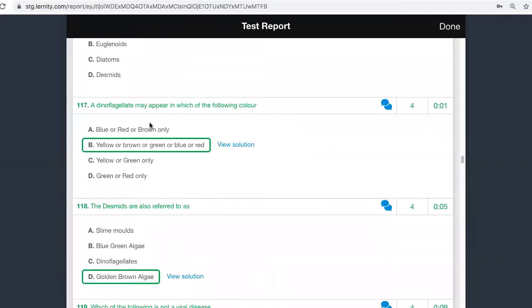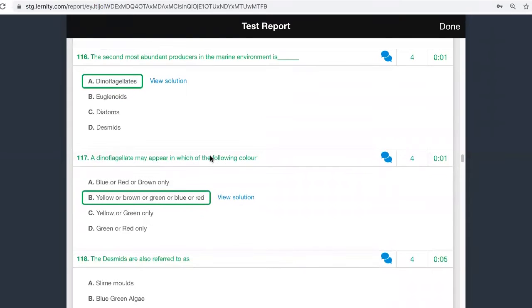Okay. A dinoflagellate may appear in which of these following colors? We of course know that Gonyaulax is red in color. But dinoflagellates are very diverse in terms of coloring pattern. They have a variety of pigments.